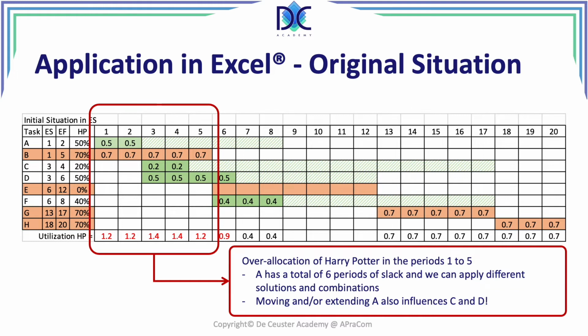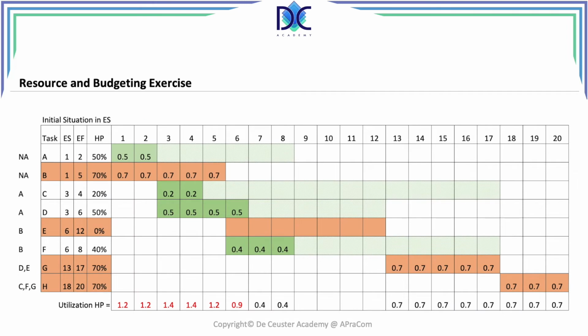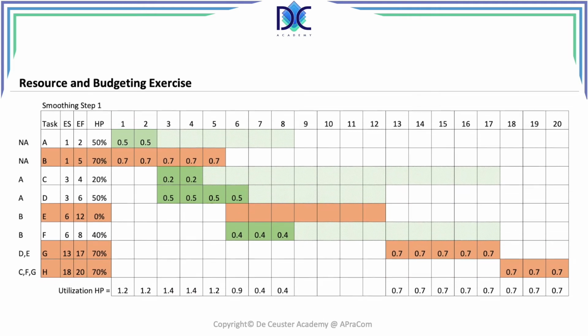Now, we try to find a solution here, and we're going to do that in Excel, so let's have a look at the solution in Excel. When we look at the exercise that we completed and we look at the early start position, we see that we have a problem in the periods 1 till 5. 6 is unfortunately in red, but it's not a problem here because we're smaller than 1. And we can now see what we can do when we will be applying smoothing. So let's have a look at smoothing step 1.